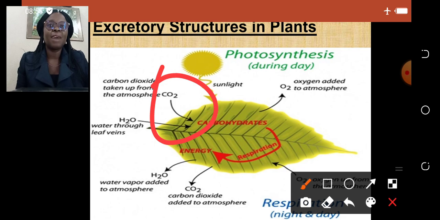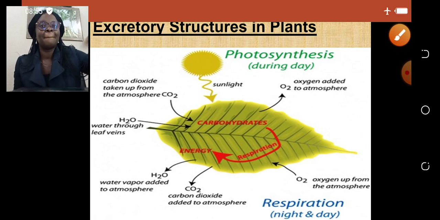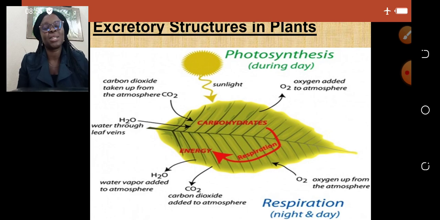So we have come to the end of the excretory system, or let's say the first part. We've come to the end of the first part, and in the second part we're going to be looking at the mechanism of excretion in man. Thank you.